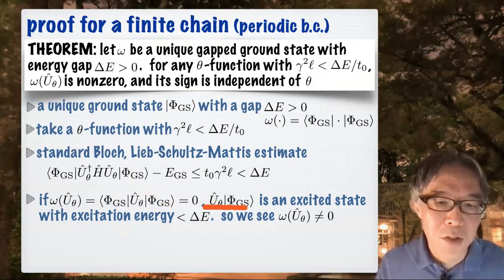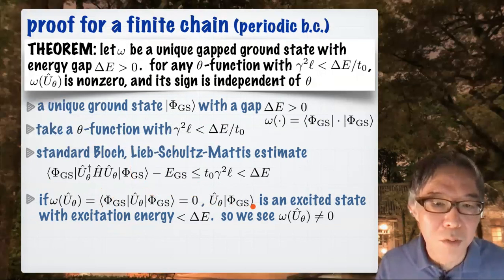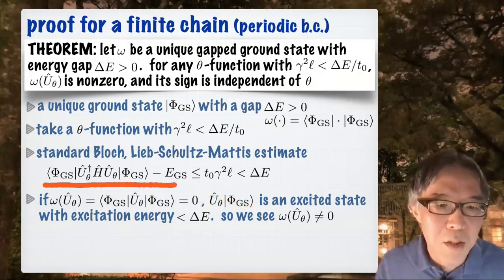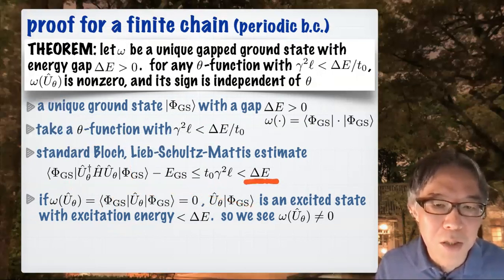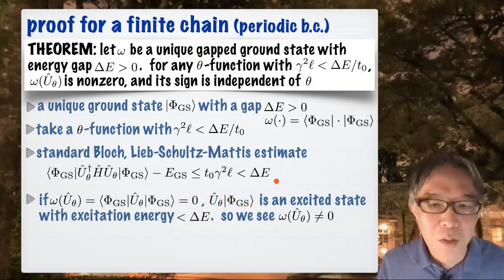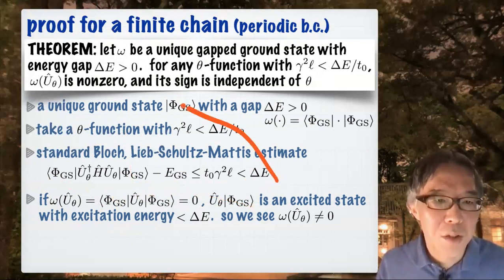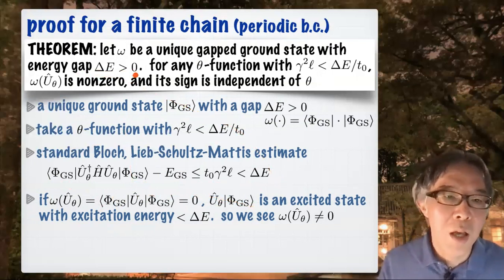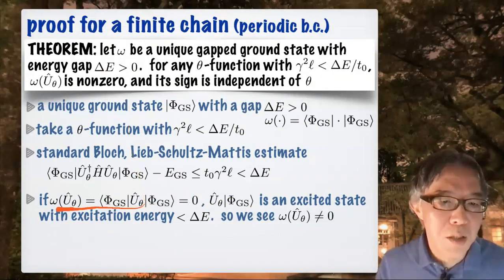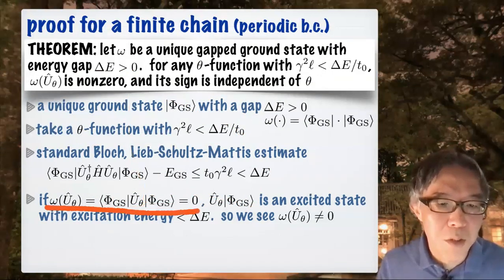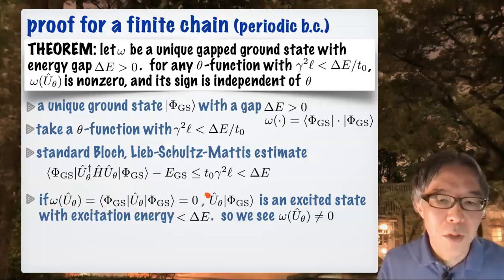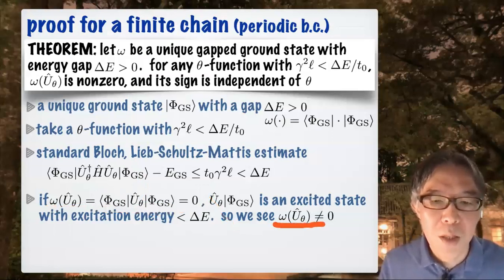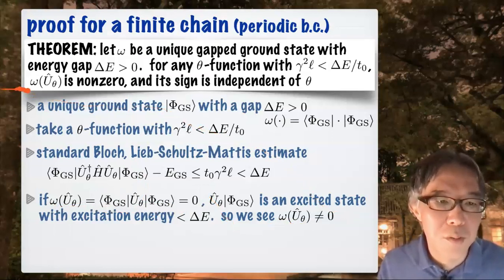So this variational state is orthogonal to the ground state, but it has this variational energy less than delta E. Of course, this contradicts the assumption that the ground state is unique and has energy gap delta E greater than zero. So we were not able to assume this. We have proved that omega u is non-zero.